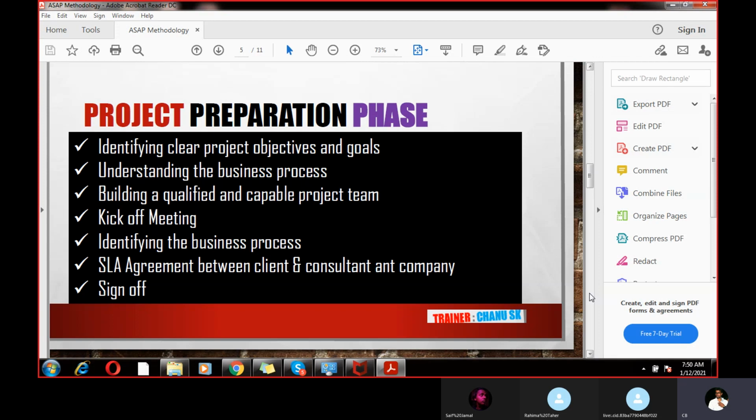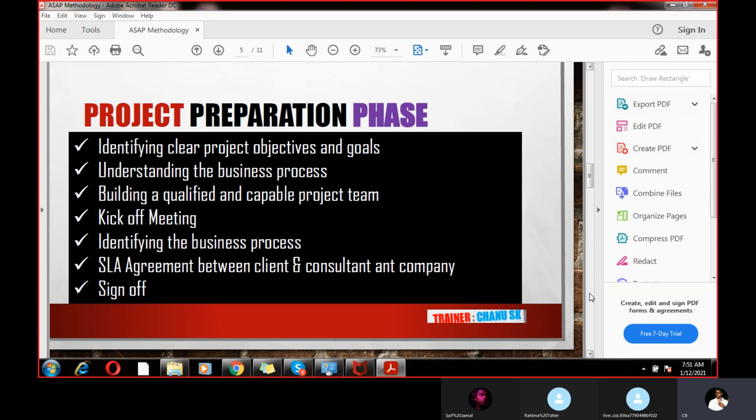Once you are recruited by the project manager, all the discussions will happen with the client. Let's say you are a FICO consultant, so you will have the end user side. Some end users will be there, on the business side, the client side. Business is just like the client.